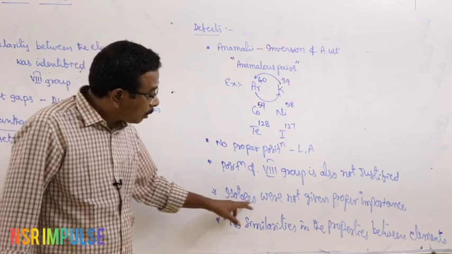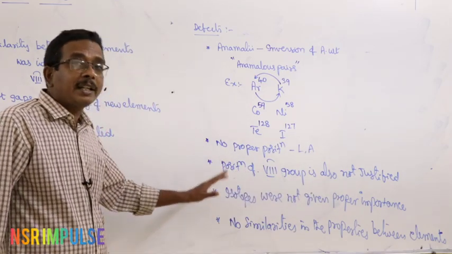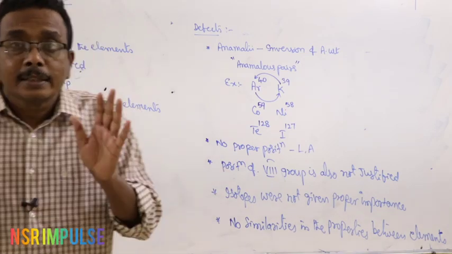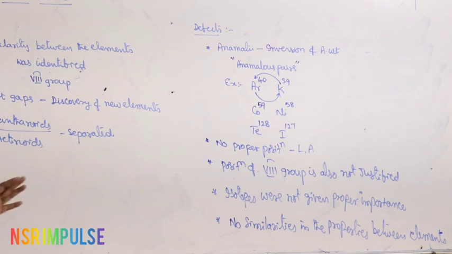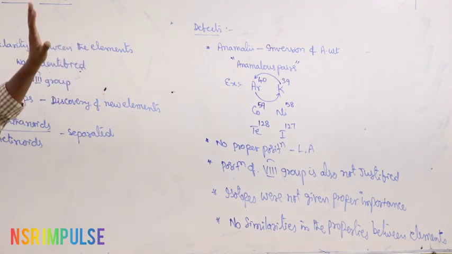Isotopes were not given proper position, and there is no similarity in the properties between the elements of the same group, that is, between the elements of the subgroups in a given group. This is about the important features of Mendeleev's periodic table, advantages and defects.